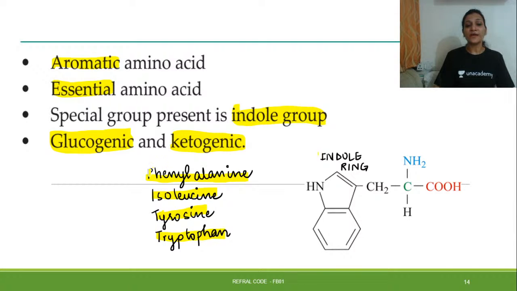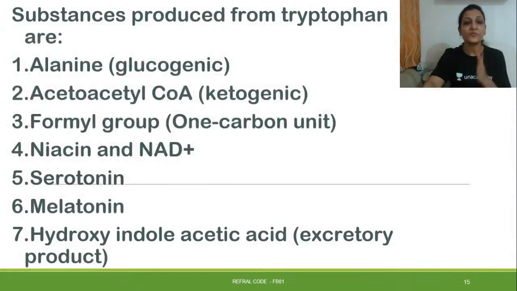These four amino acids belong to the glucogenic as well as ketogenic group. So tryptophan is not alone in this category; it has three friends: phenylalanine, isoleucine, and tyrosine. And it has an indole ring. This is the basis on structure and everything. Now let's move further.